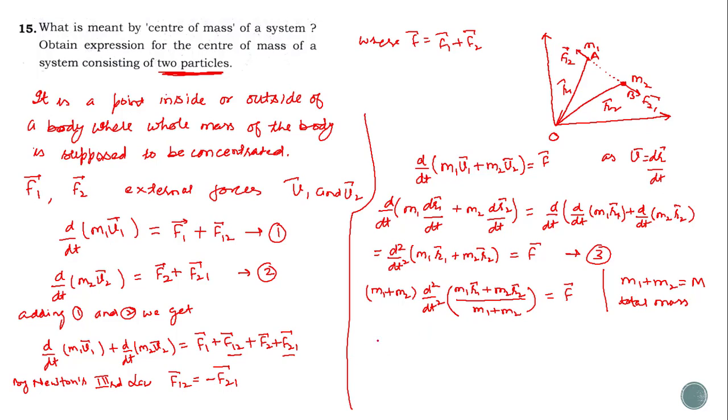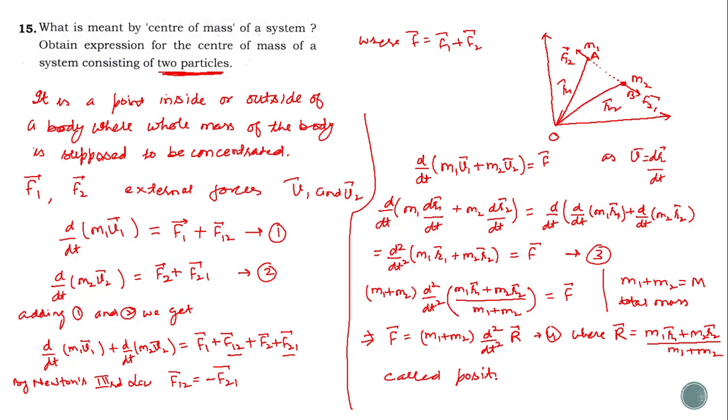So we can simply write like this, that force F is equal to m1 plus m2, the total mass, times d2 by dt square of the vector R. This is equation number 4, where capital R is equal to m1 r1 plus m2 r2 divided by m1 plus m2, called the position vector for the center of mass.